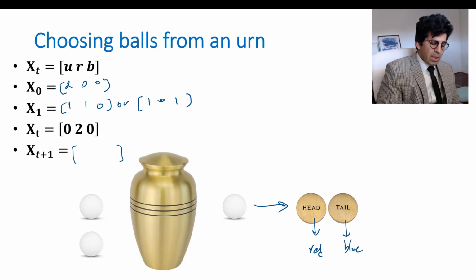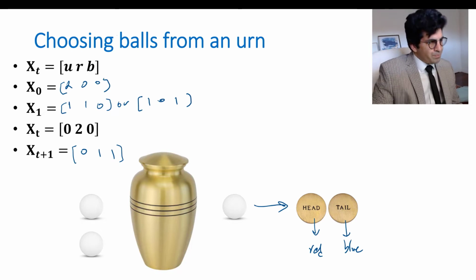The one that I take out is definitely red, right? And the rule of the game is that if it's red, you paint it blue. If it's blue, you paint it red. So it's going to be blue, because the one that I take out is red. I paint it the other color, blue, and put it back. So I'm going to end up having 0, 1, 1. One red, one blue.